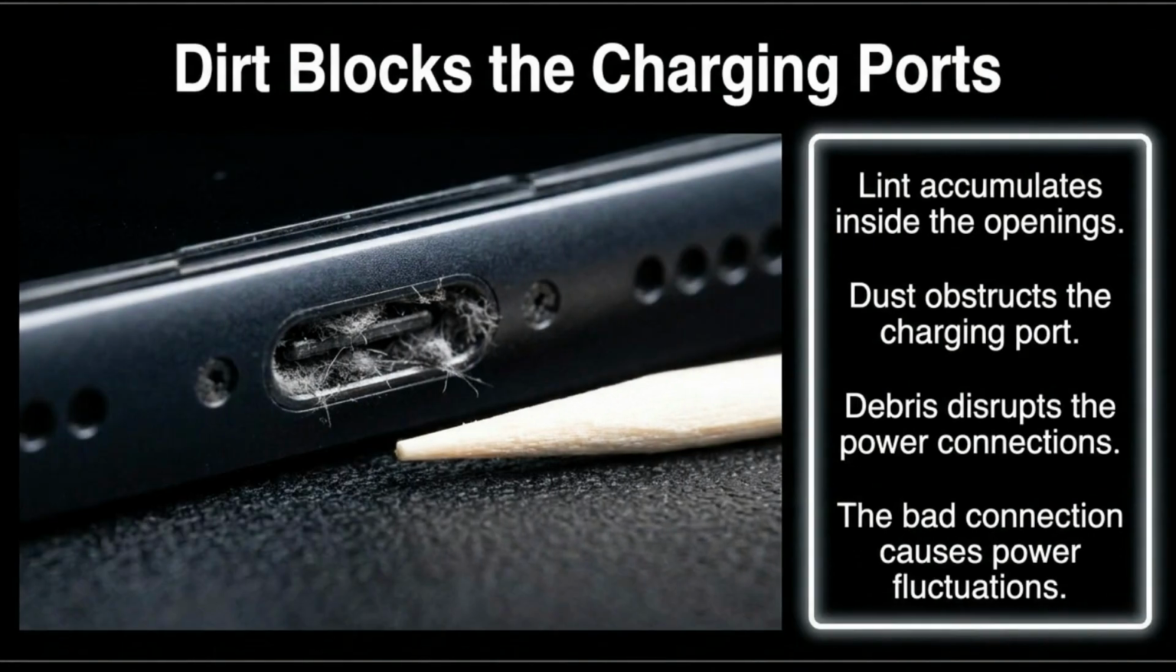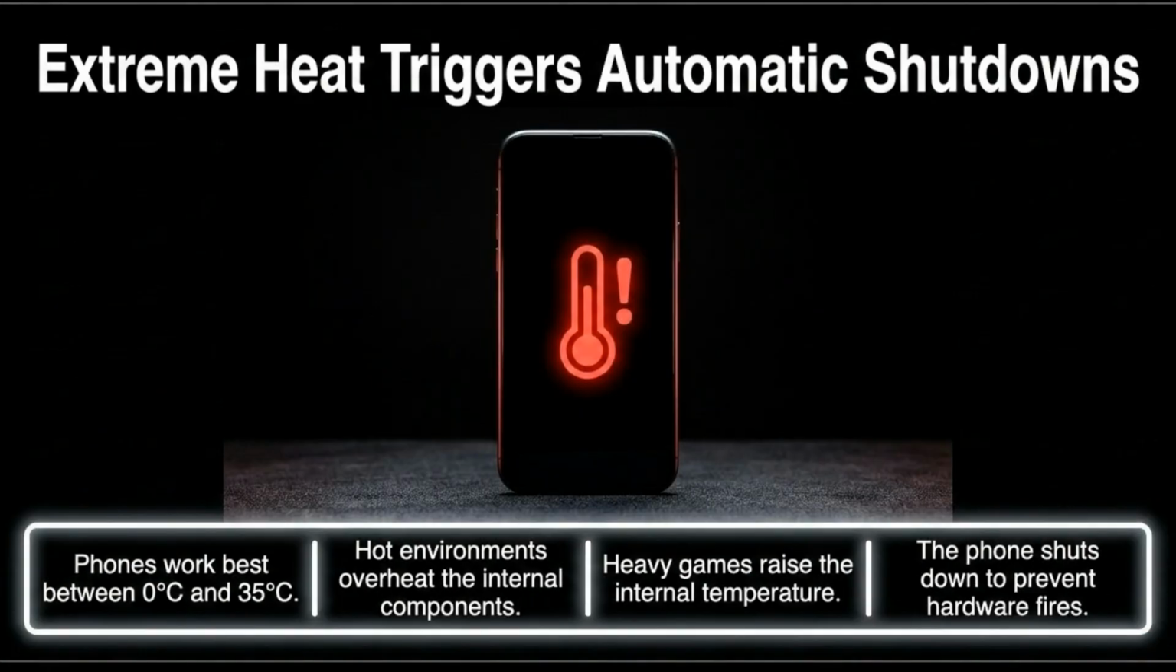Don't overlook the basics. Lint and dust in your charging port can disrupt power connections, causing fluctuations that lead to an unexpected reboot. Heat is another major factor. Phones are designed to operate within specific temperatures. If it overheats, the device will shut down to prevent damage.